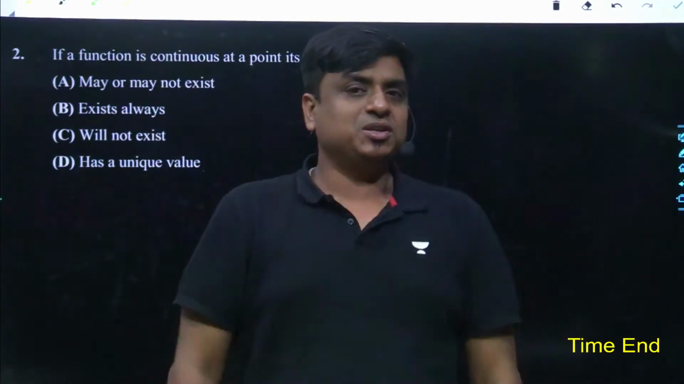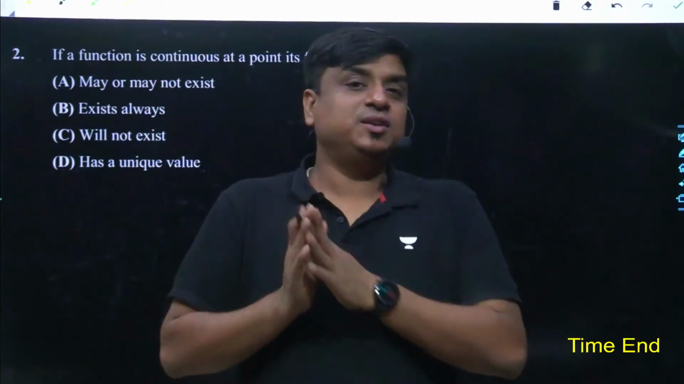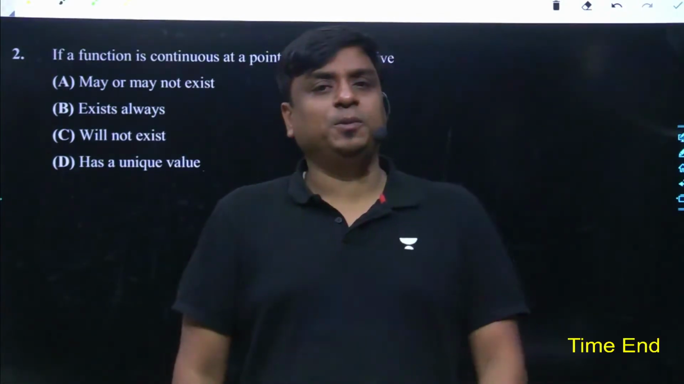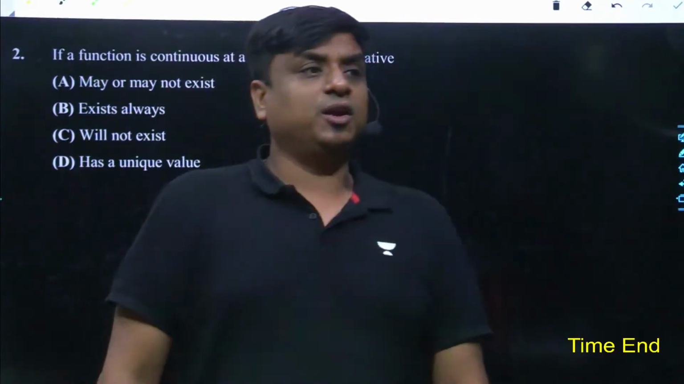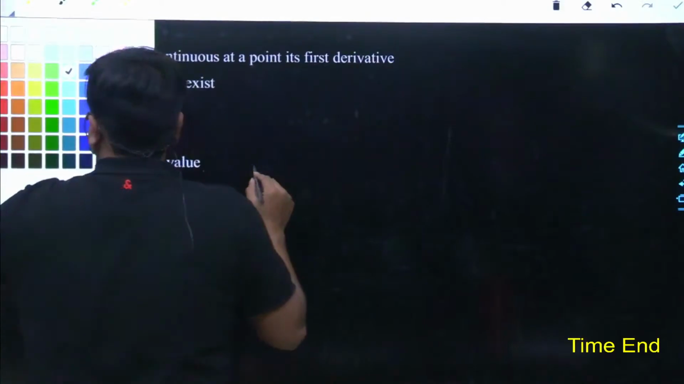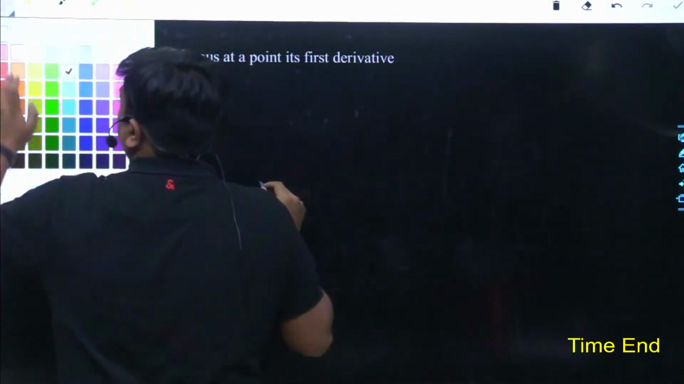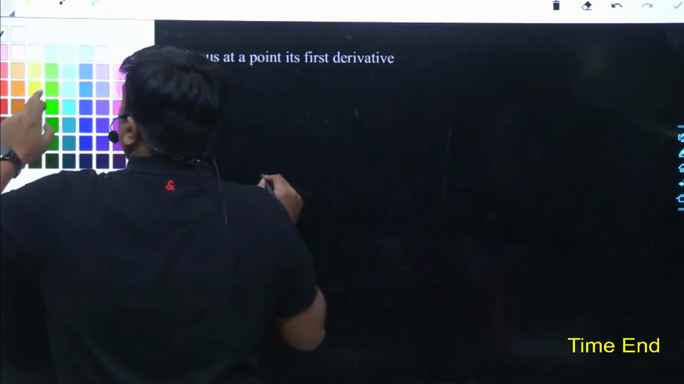If a cusp formation has taken place, what would happen? There would not be any unique tangent which we can draw over that point, and obviously the function will be non-differentiable. So that is what we had already taken as an example. Again, the same thing I have been doing over here, my dear friends. Just try to understand it this way.